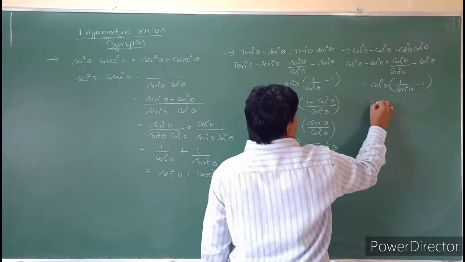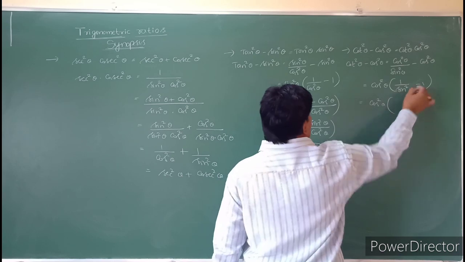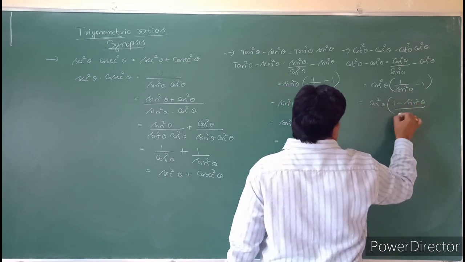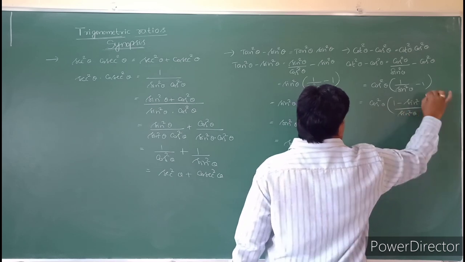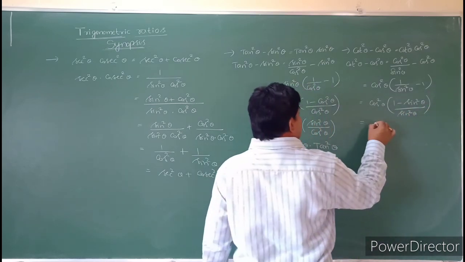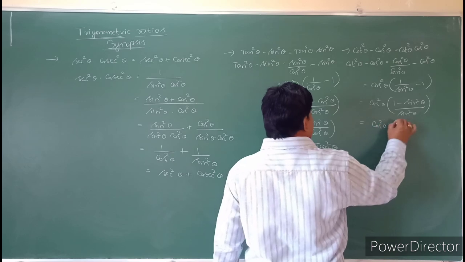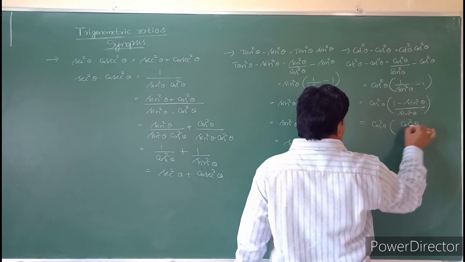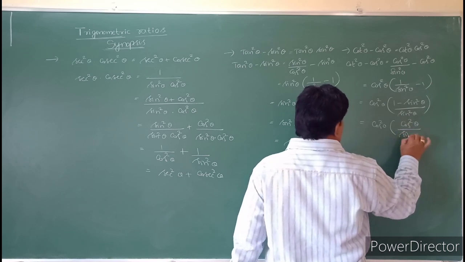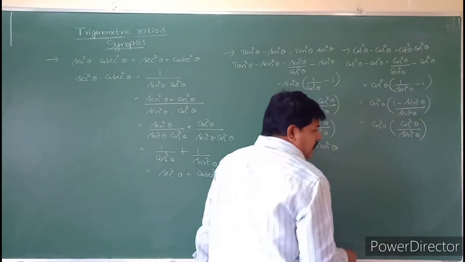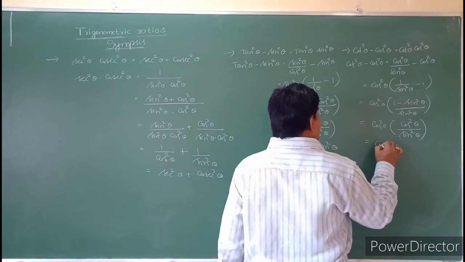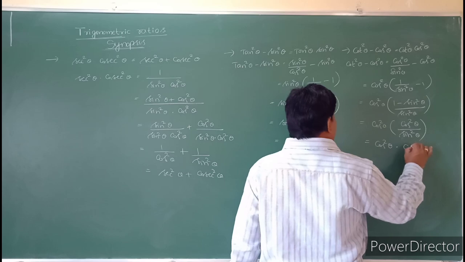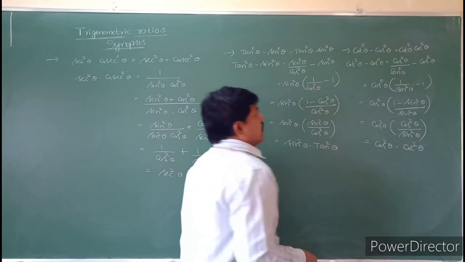That is equal to cos square theta into, taking the LCM, 1 minus sin square theta by sin square theta. 1 minus sin square is nothing but cos square theta, so cos square theta into cos square theta by sin square theta. Cos square by sin square is nothing but cot square theta.